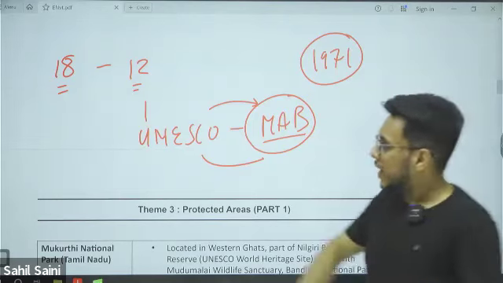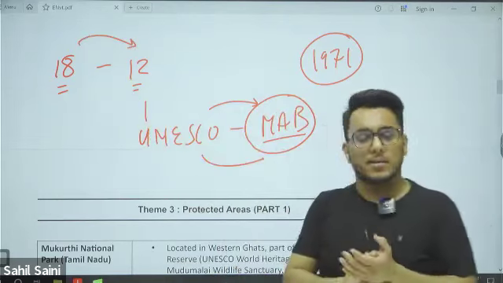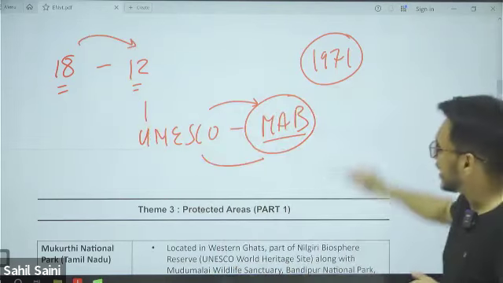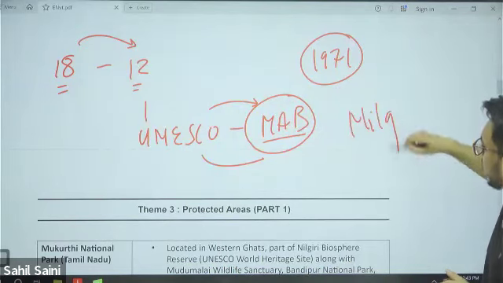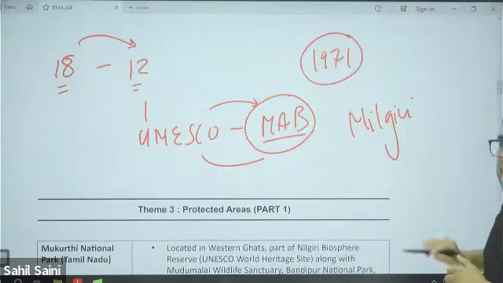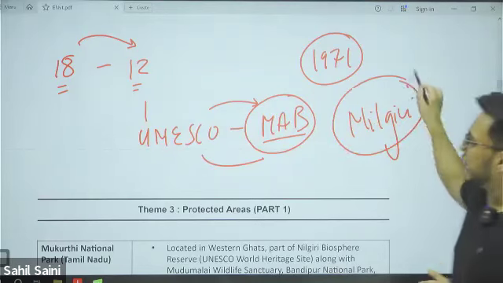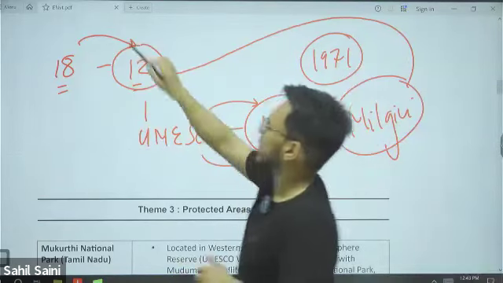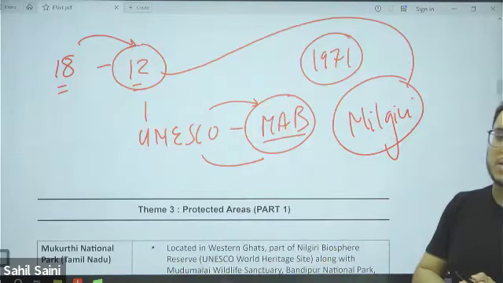In India, out of 18, 12 are recognized. Nilgiri Biosphere Reserve is one of these 12.